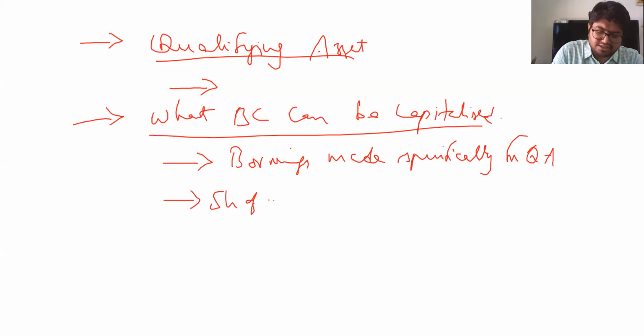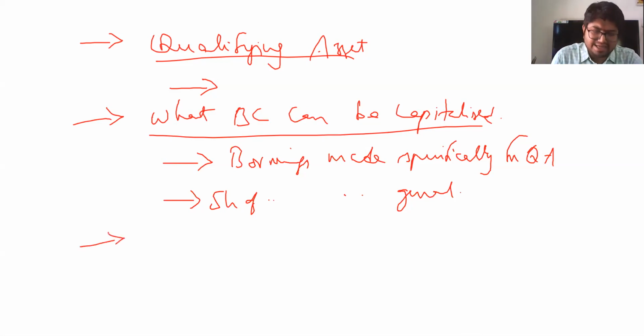Share of borrowings which are made in general, any general borrowings, and their monies which are utilized towards this qualifying asset, the share of borrowing cost which is used for this asset also can be capitalized. This is what standard says with respect to borrowing cost.